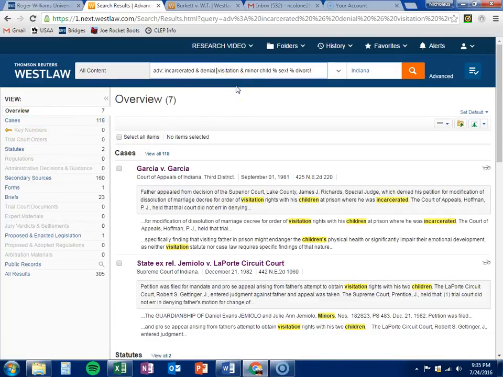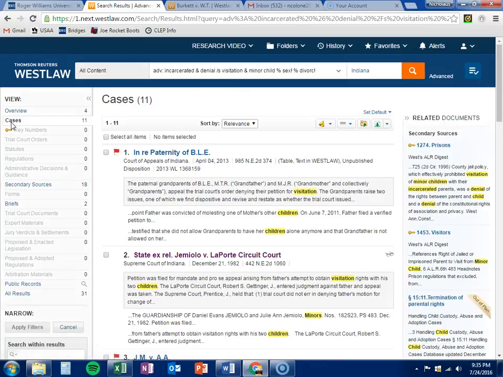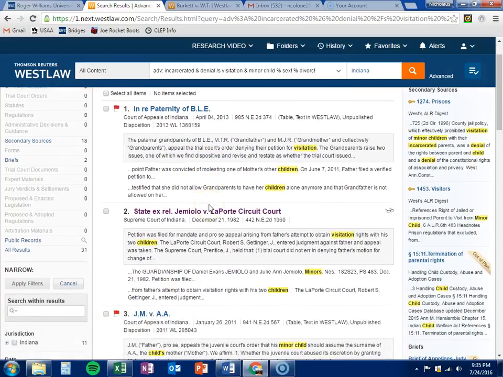So what if denial and visitation were within the same sentence? That'd be the forward slash and the S. It brings our cases down to 11. Much better, much more manageable number to figure out exactly what we want to do and how we want to do this.